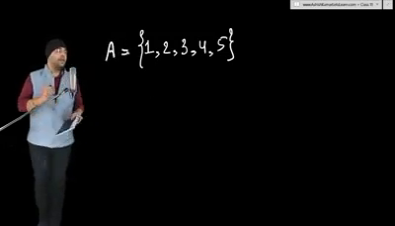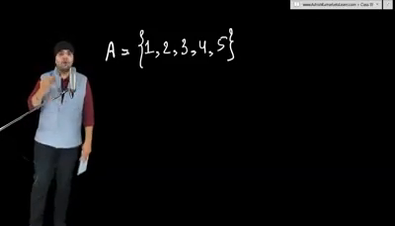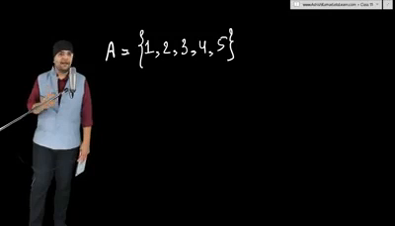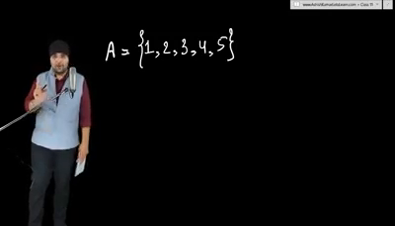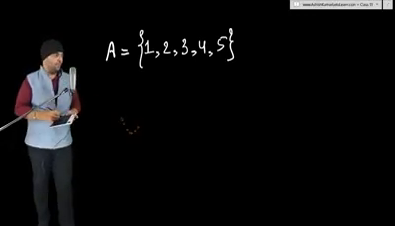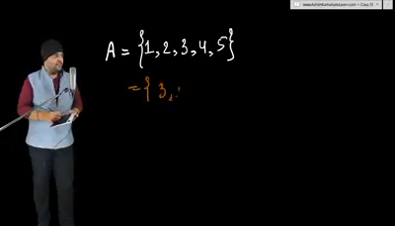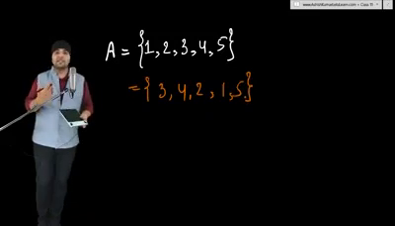Now there are two most important points about roster form. First point is the order of elements doesn't matter in a roster form. What matters is the overall collection. You can write this set like this in roster form: 3, 4, 2, 1, 5. This represents the same meaning, the same collection, the same set.